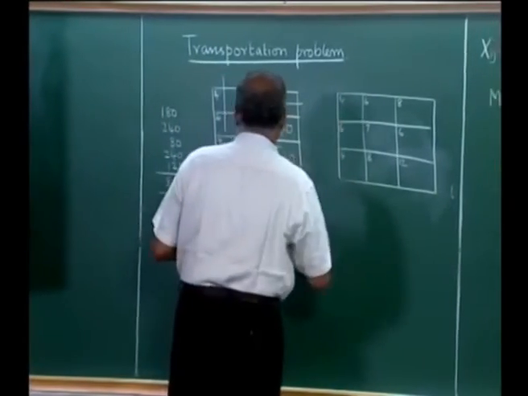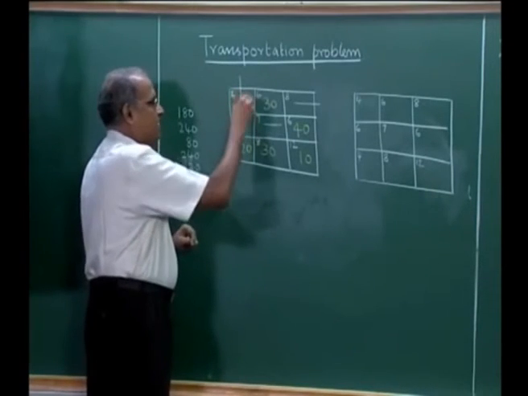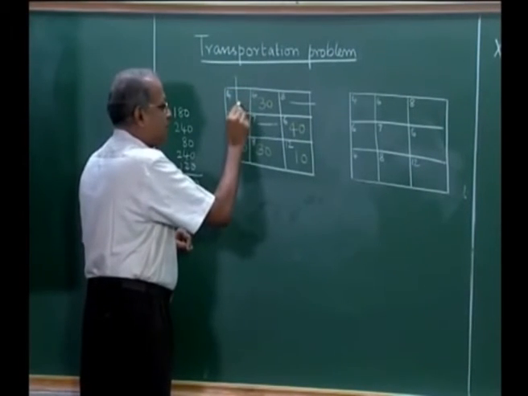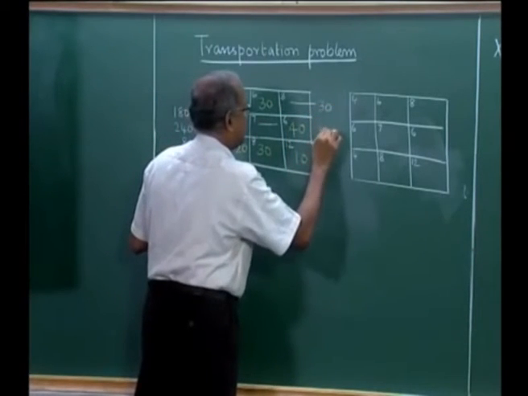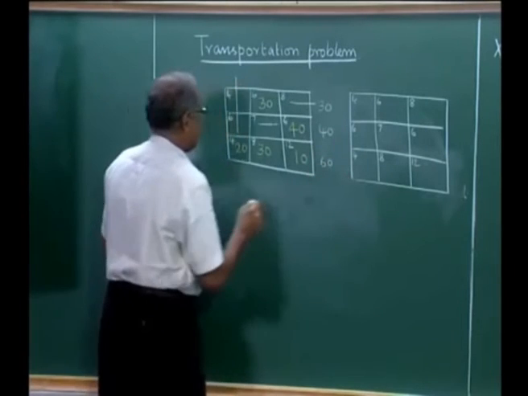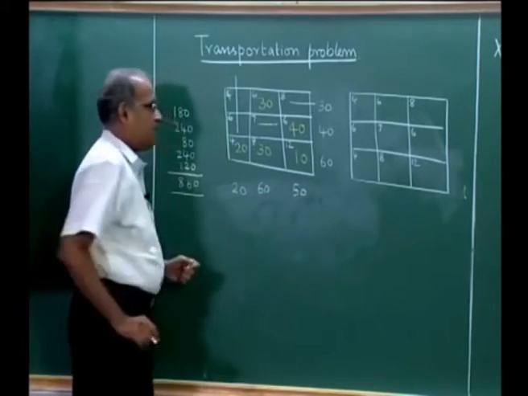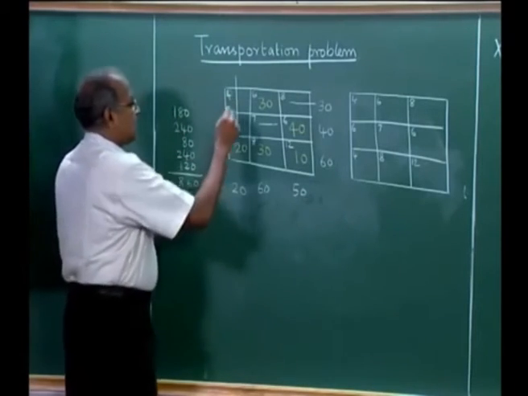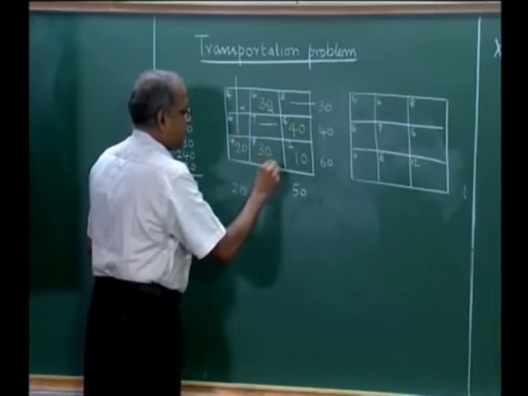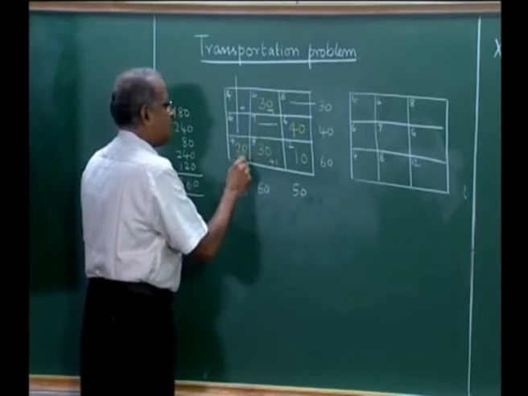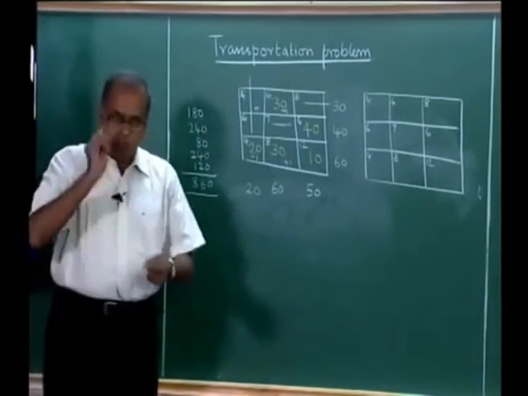So, if we try this, we have a 30 here. So, if we try to put a 1 to make an allocation here, then we have to reduce 1 here to meet this requirement of 30, 40, 60, 20, 60 and 50. So, if we put a plus 1 here, then I have to put a minus 1 to meet this, then I have to put a plus 1 to meet this, and I have to put a minus 1 to meet this as well as to meet this. This is called a loop.